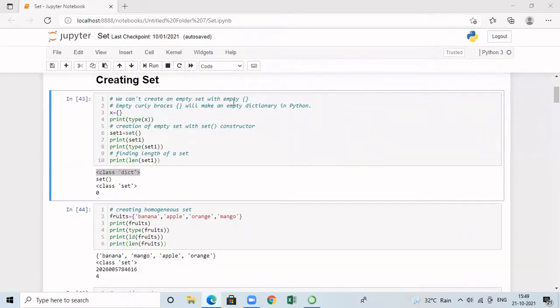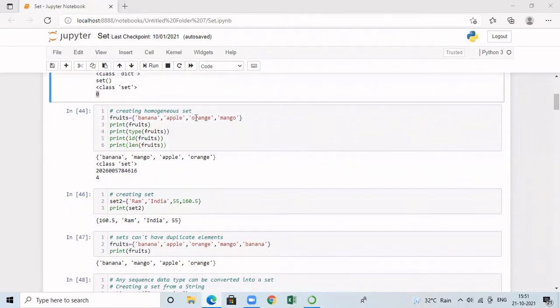We cannot create an empty set with the help of empty curly braces, because empty curly braces will try to make an empty dictionary in Python, not an empty set. So let's consider x is equal to empty curly braces. I am printing the type of x and getting the type as dictionary. So if I want to create an empty set, I have to use only the set constructor. set1 is equal to set(). I am printing set1 and type of set1. Here I am getting an empty set which contains no element, and the type is given as set. And when we print the length, we are getting the length as 0 as it doesn't contain any element.